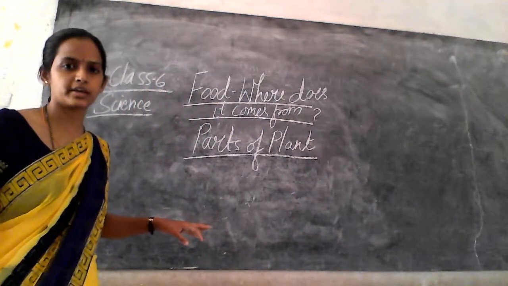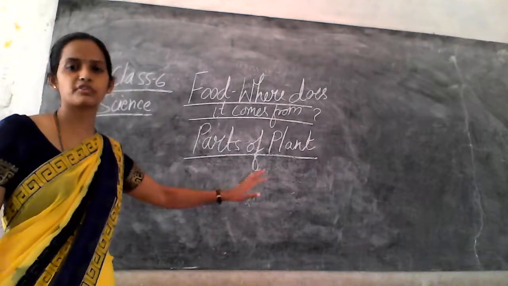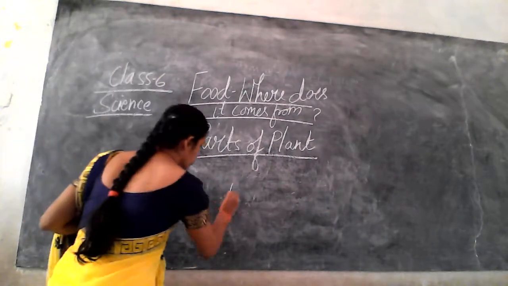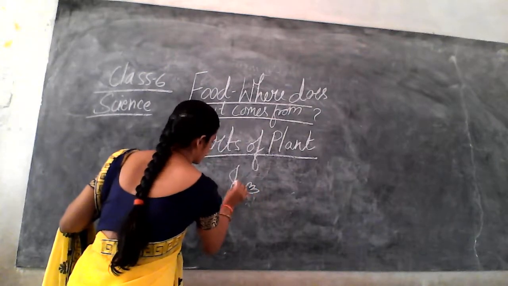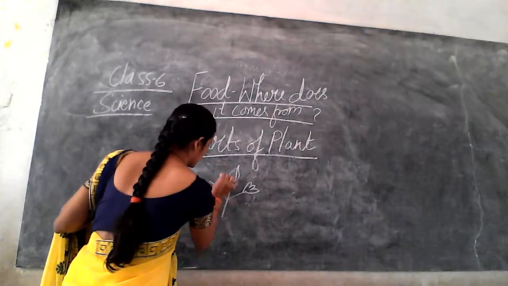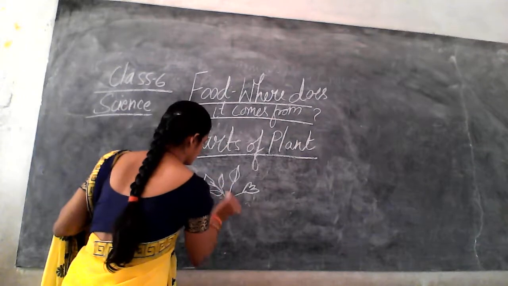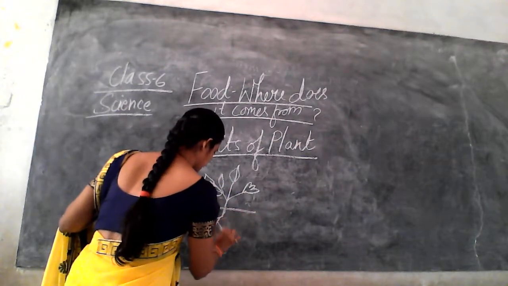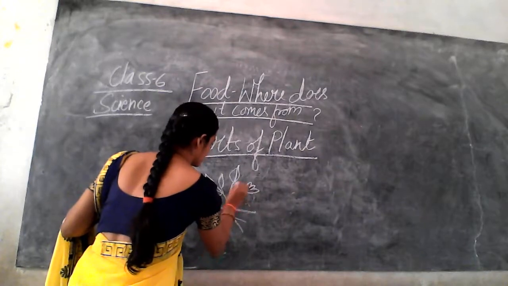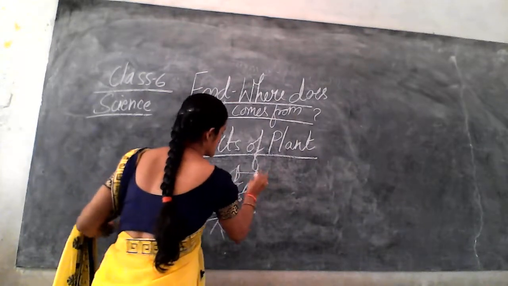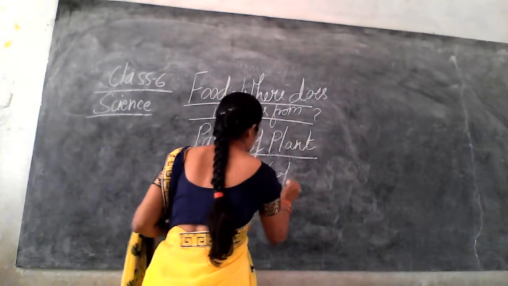So moving to the next part, that is the parts of a plant. This is a leaf.